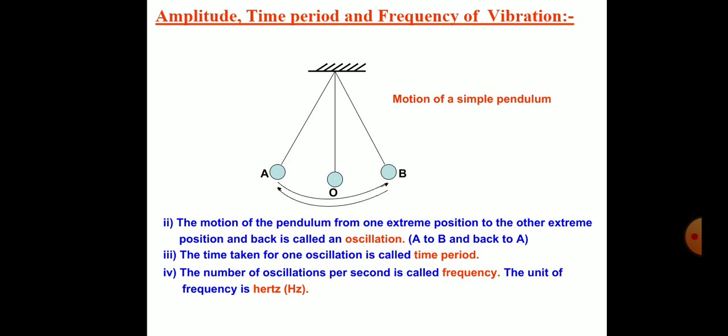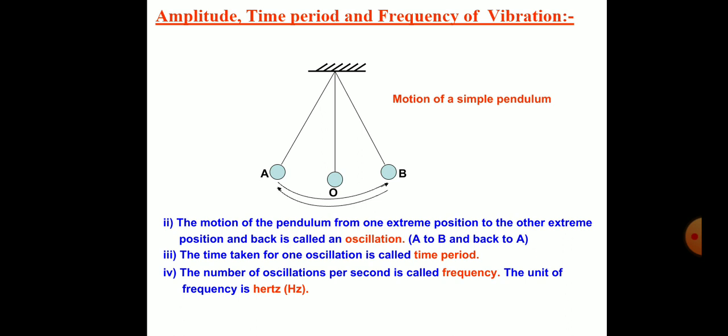In 1 second, how many vibrations take place? That is called the frequency of sound, and it is measured by the unit hertz. Hertz is the unit of frequency of sound.